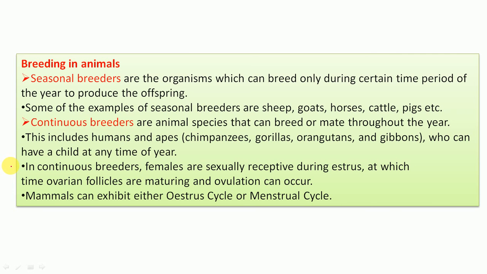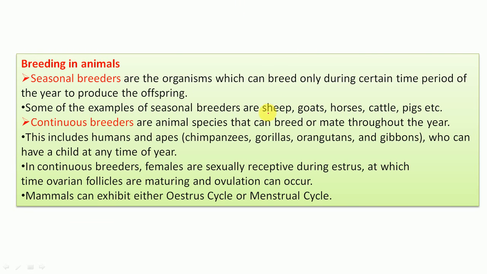Now comes the breeding in animals. Generally in case of animals, they may be seasonal breeders or continuous breeders. In seasonal breeders, the organisms can breed only during a certain time period in a year. It's not like they can always breed. In a certain time period they will breed to produce offspring.